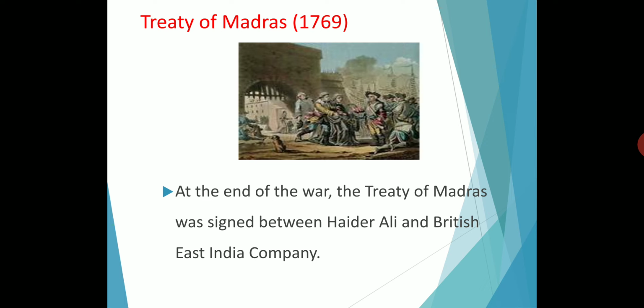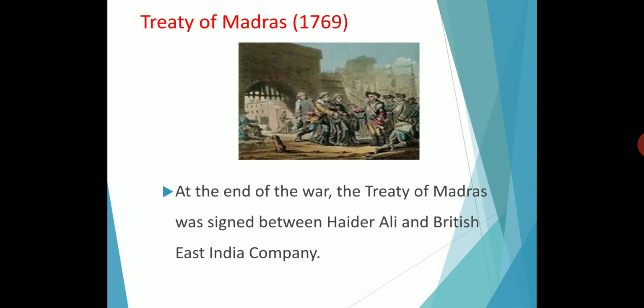Okay, so the first Anglo-Mysore War: at the end of the war, the treaty was signed between Hyder Ali and the British East India Company. Both parties returned the conquered territories. What does the treaty mean? Both parties, the British East India Company and the Mysore ruler, returned the territories. What are territories? Territories means places. They also promised to help each other in case of any foreign attack on them.